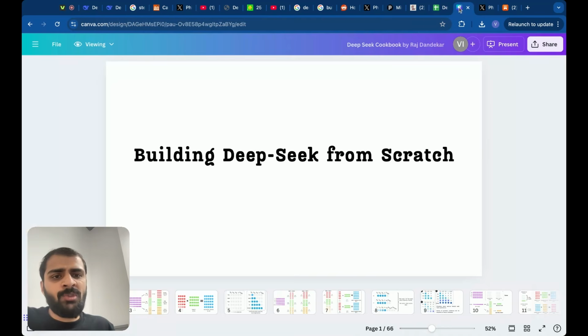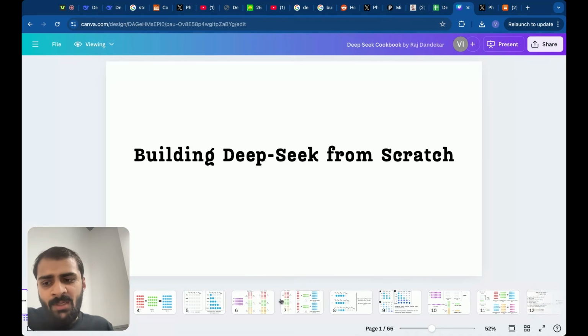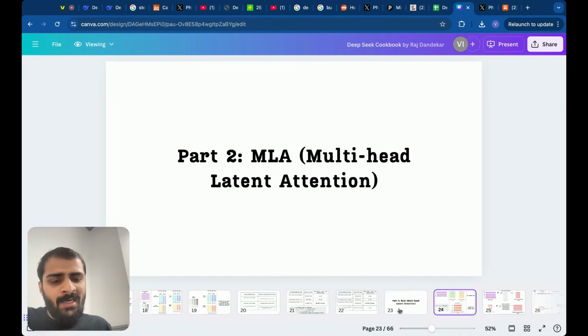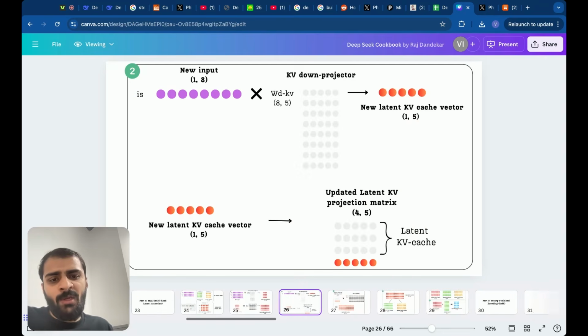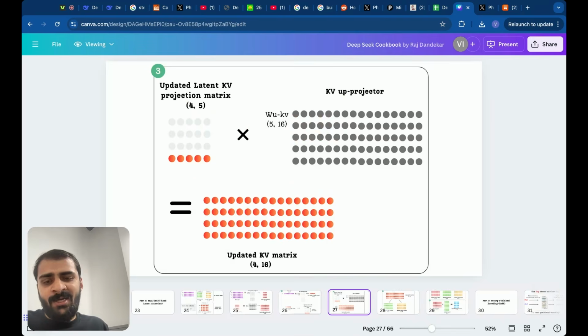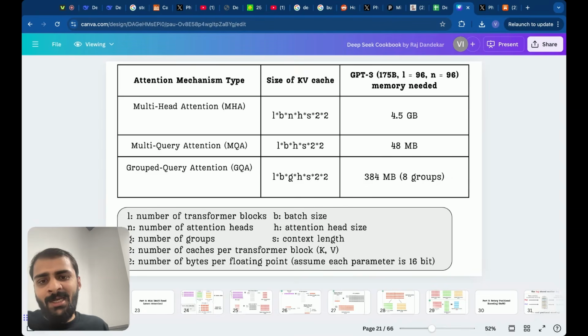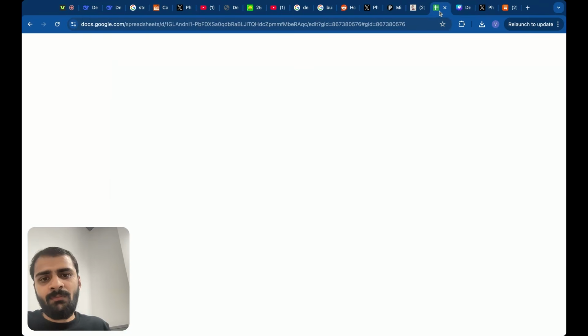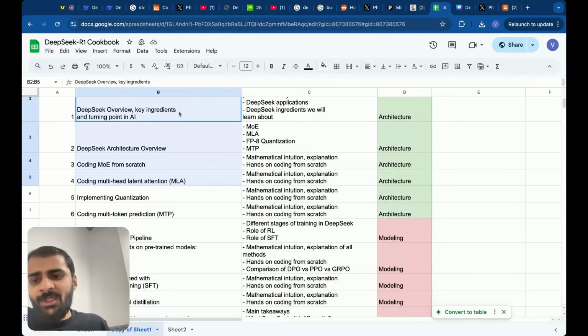In fact, I can show you some of these notes which I've made in Canva. If you go to the multi-head latent attention part, you will see that these are the kind of notes which I have made for every single aspect of this. So this is what understanding from scratch means, right? Going down to the matrix multiplication details. And I'll be teaching all of this to you in this course. So that's the architecture aspect of it.